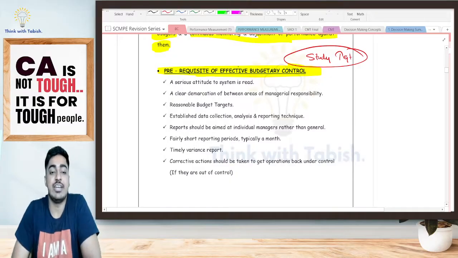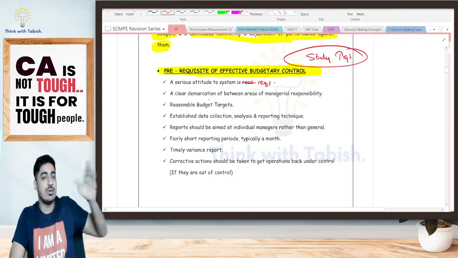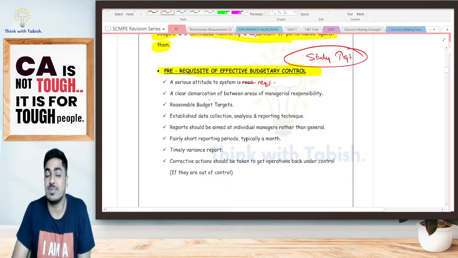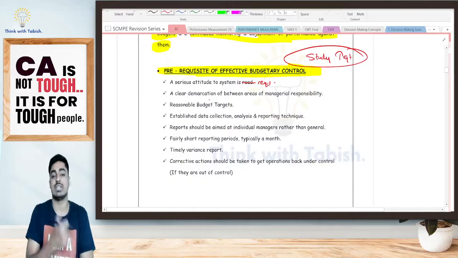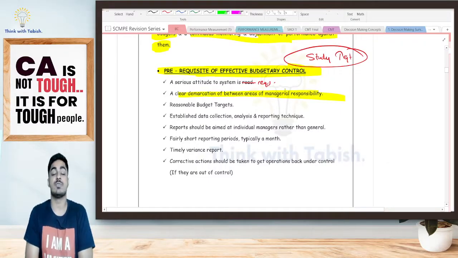Firstly, a serious attitude towards the system is required. Yes or no? Just because you are telling, okay, tomorrow I'm going to study for 12 hours, is it sufficient? No. You should have that seriousness towards study. Okay, point number one. Second, a clear demarcation between the areas of managerial responsibility is needed.